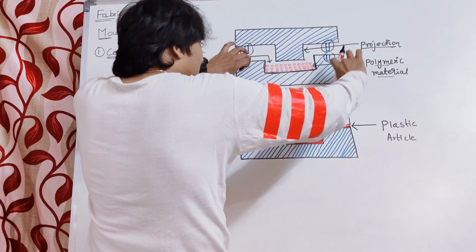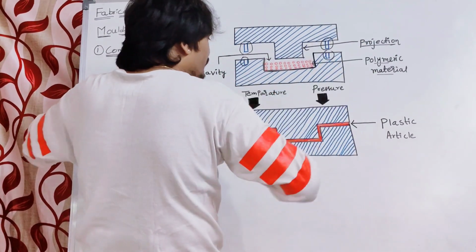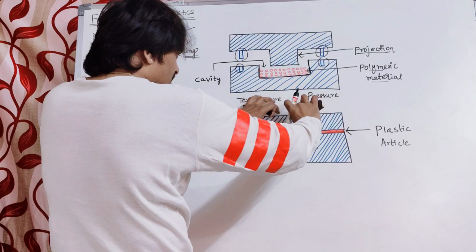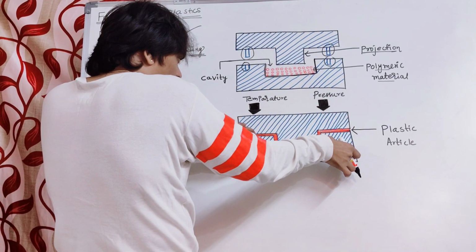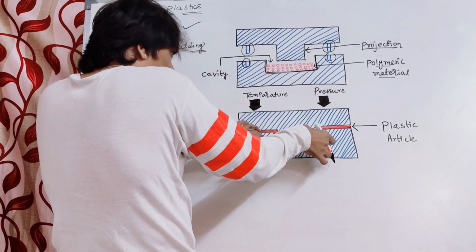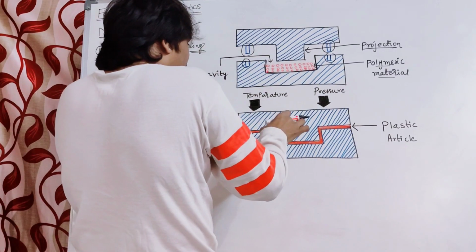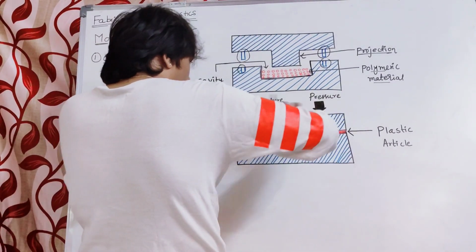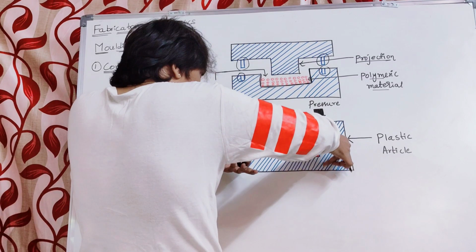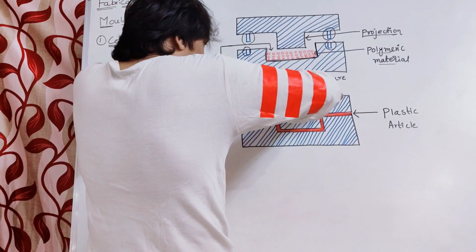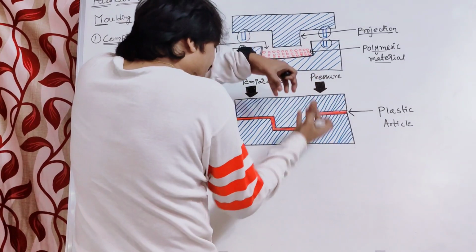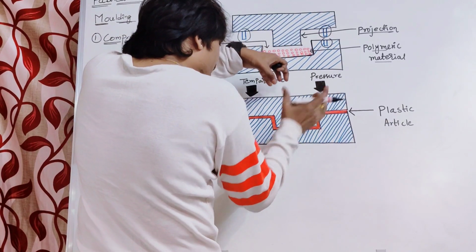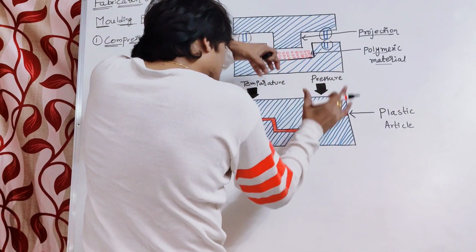After placing the upper half into the lower half, containing the cavity in the shape of the article to be molded as well as the polymeric material, we have to subject this mold to heat and pressure. The upper half of the mold has been fitted inside the lower half with the help of the projection and the guide pins.